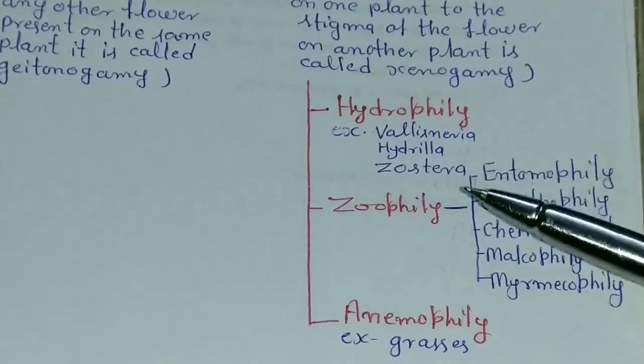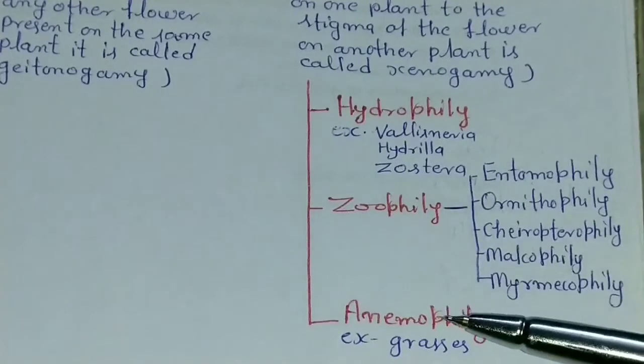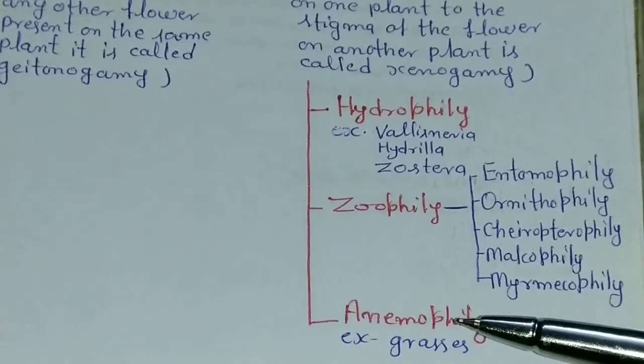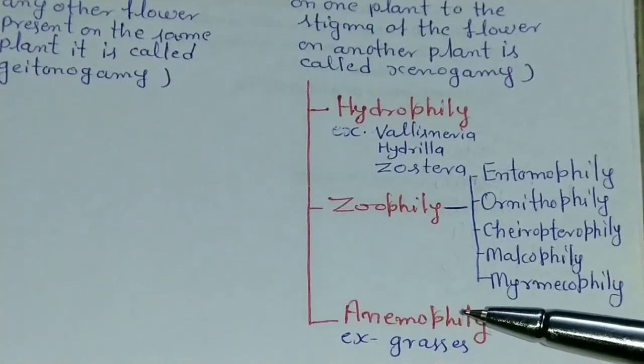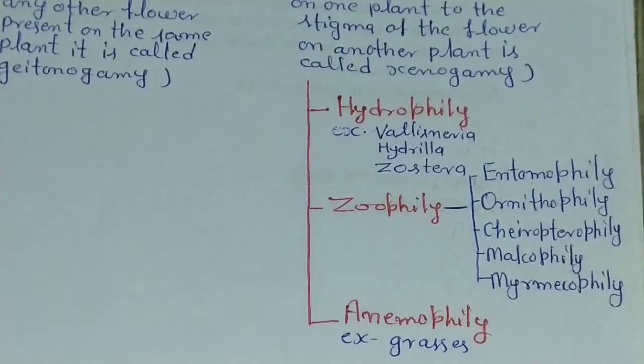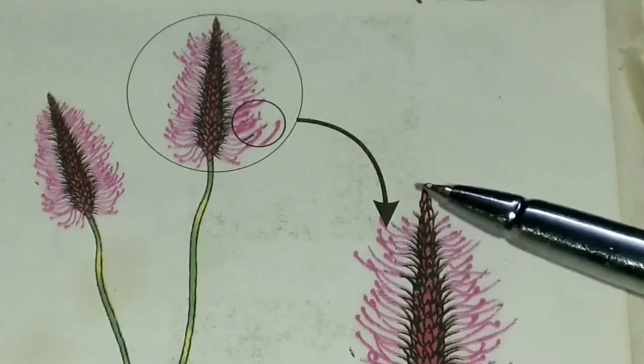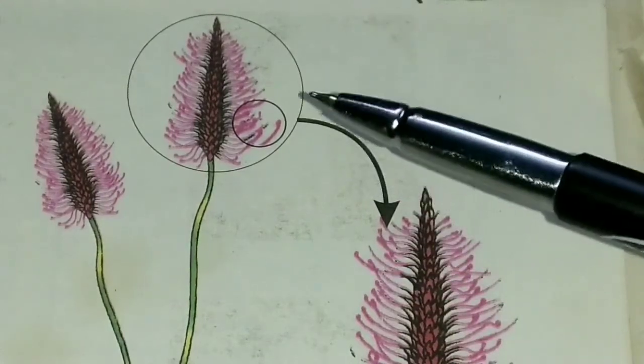Now the next type of cross pollination is Anemophily. Pollination that takes place by the wind is known as Anemophily. See the figure of Anemophily in your NCERT book.